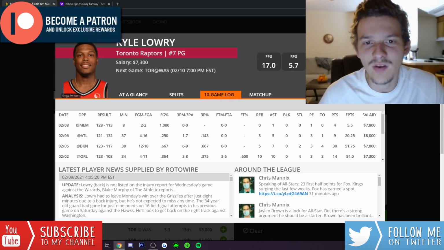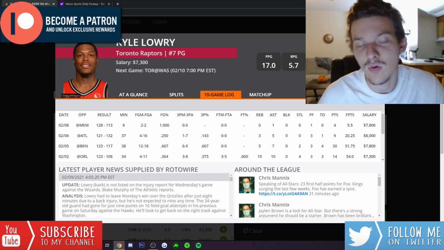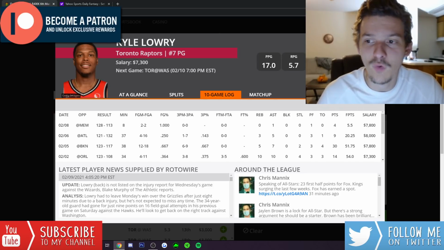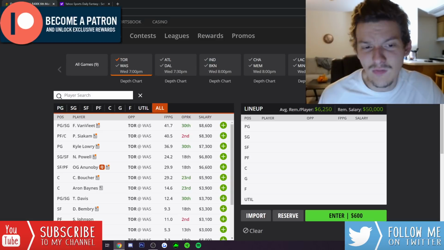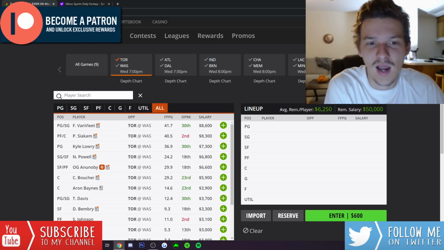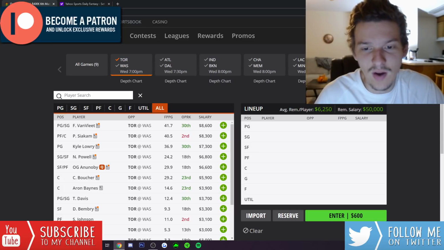This is a team that's always tough to get to when they're fully healthy, especially now that Siakam and VanVleet have been really priced up. But Lowry is still pretty affordable. He is the guy that I have the most interest in from the Raptors today. I think it's $7,300. That is too low of a price tag for Lowry in this really good matchup. So I do have some interest in him.